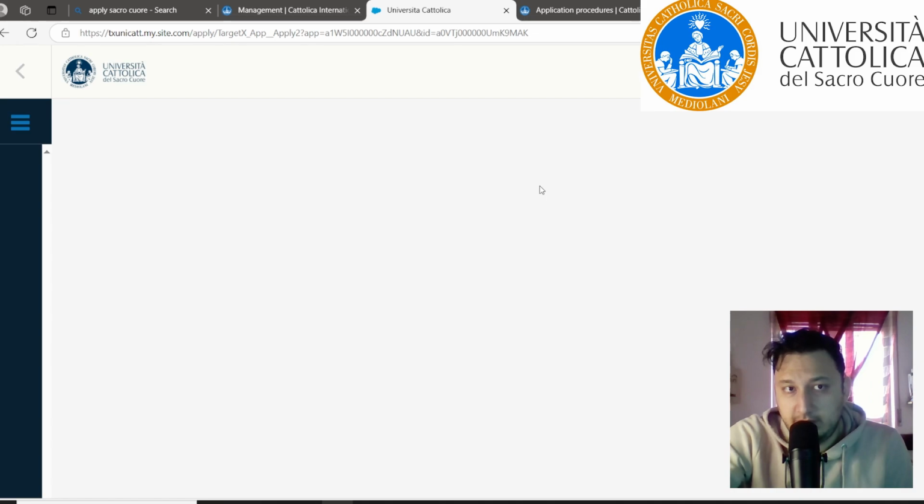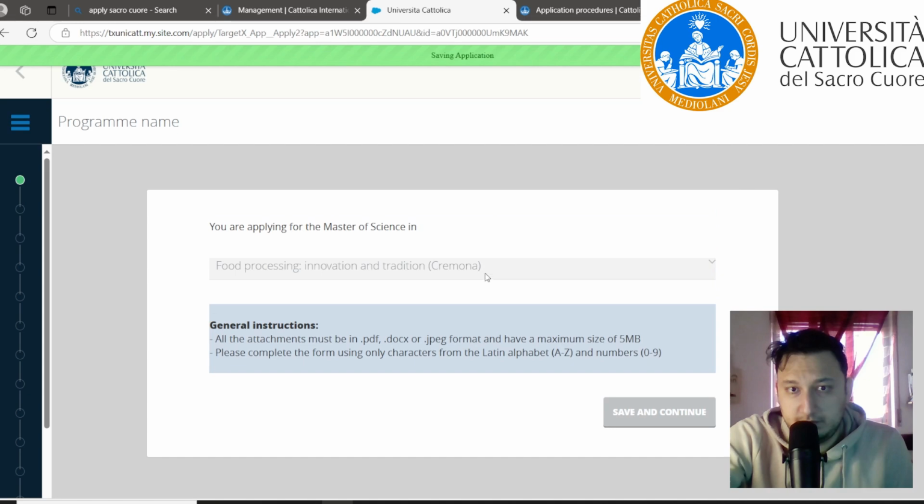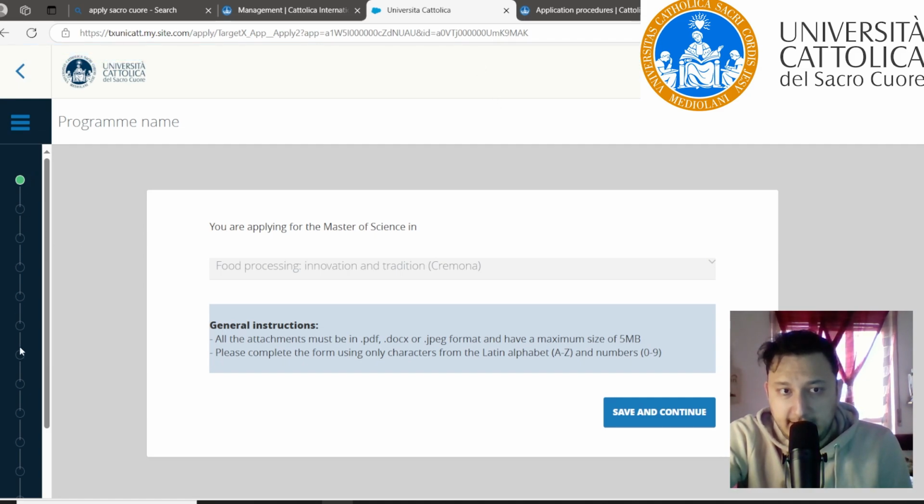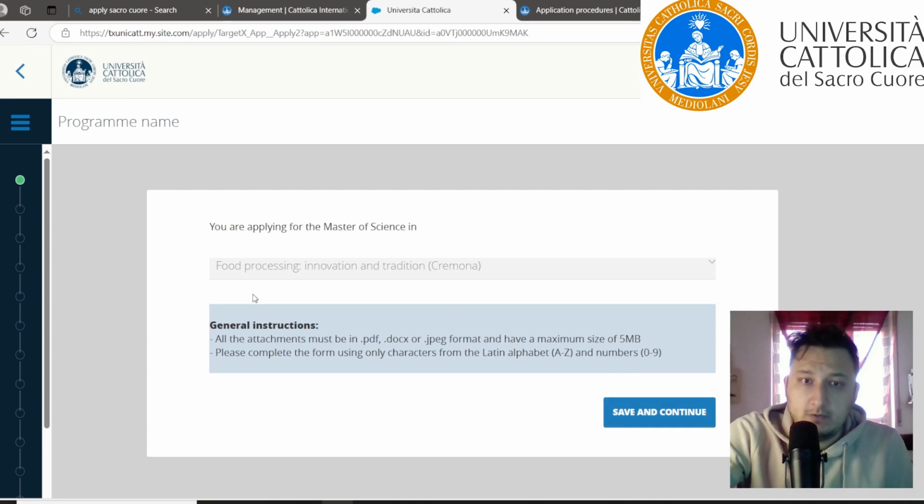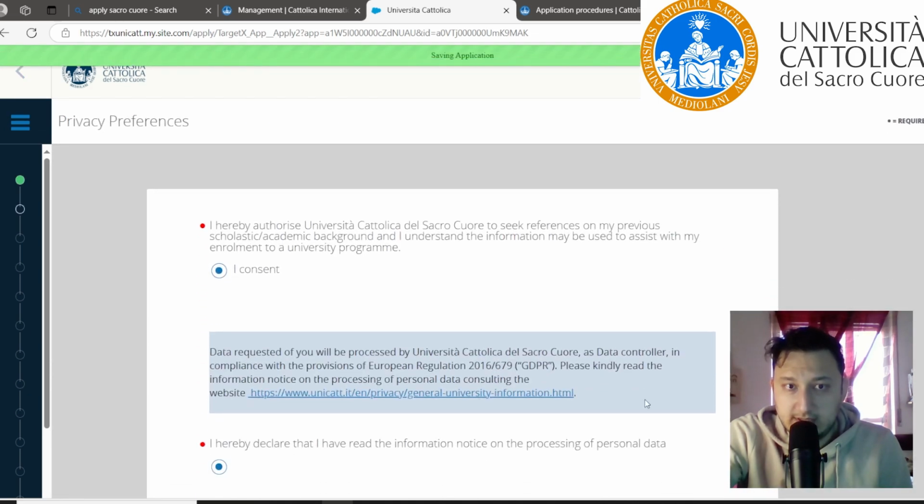Now we need to fill out the forms. Okay, here is written saving complete, and it's time to starting the form. In the left panel, we can see the process and the steps. This is the first step. And after each step, it should be green if it is passed correctly. So, this is the field that I chose with processing, innovation, and tradition. Save and continue.